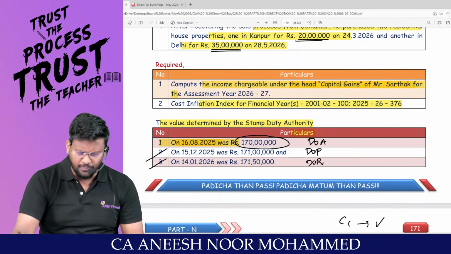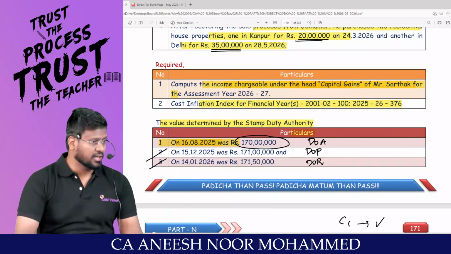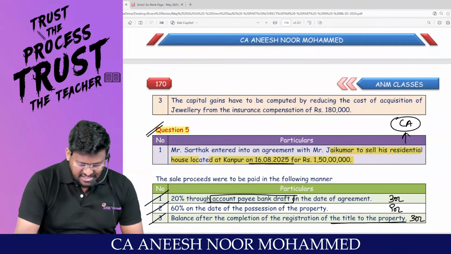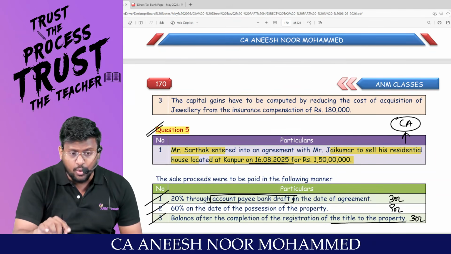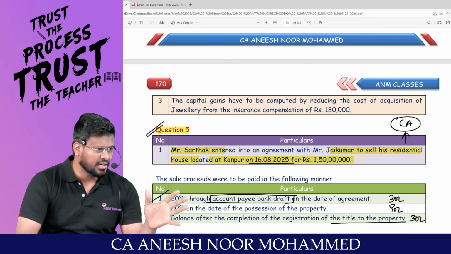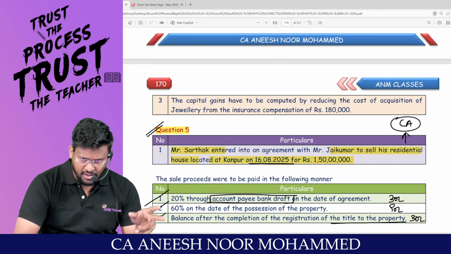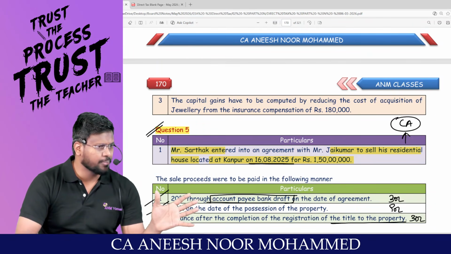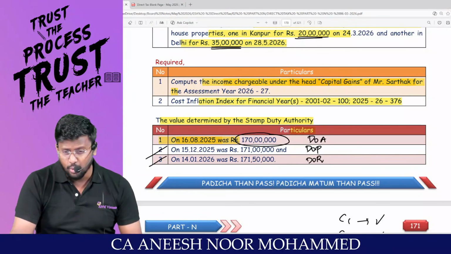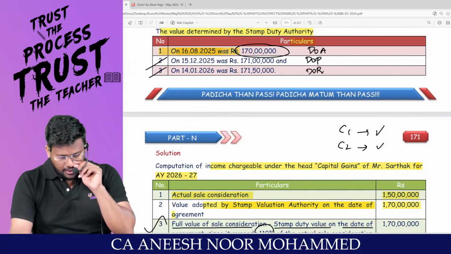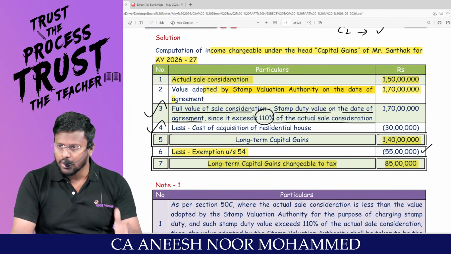What is the requirement of the question? Compute the income chargeable under the head capital gain, nothing more. They have not asked about the tax liability. If they are asking about the tax liability, since the assessee is a resident individual or HUF, if land, building or both has been acquired before the cutoff date and transferred after the cutoff date, you have two options. Either by taking indexation, you can pay tax at the rate of 20%, or without taking indexation, 12.5%, whichever is beneficial to you. Here, no such confusion is there because the question has not asked about the computation of the tax liability. They just want the computation of the capital gain. When you are calculating capital gain, please don't think about the benefit of indexation.